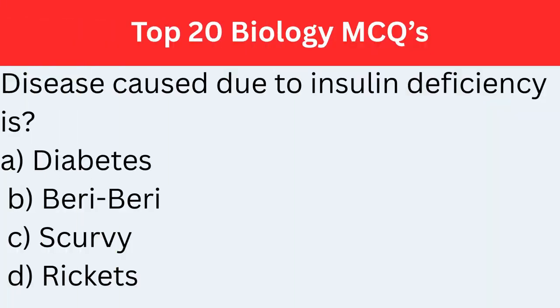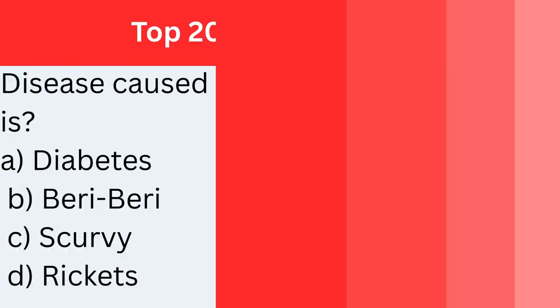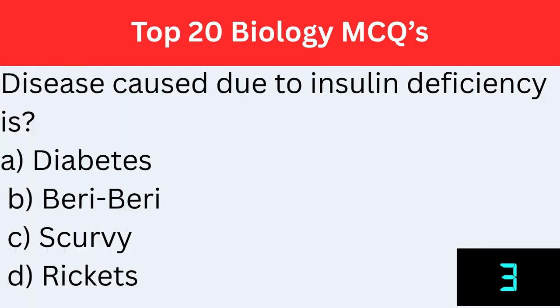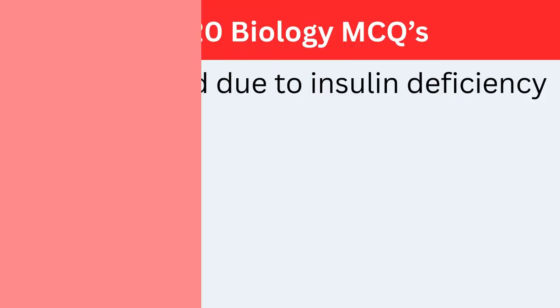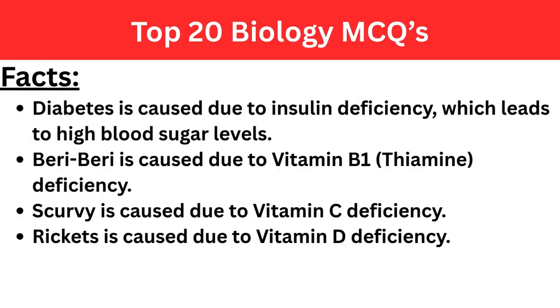Disease caused due to insulin deficiency is. The correct answer is option A, diabetes. Facts. Diabetes is caused due to insulin deficiency, which leads to high blood sugar levels.